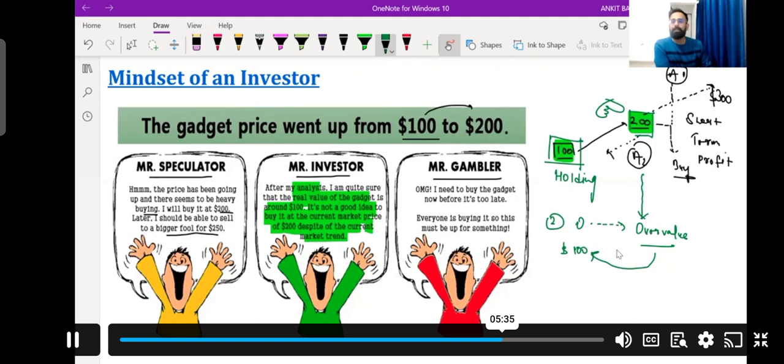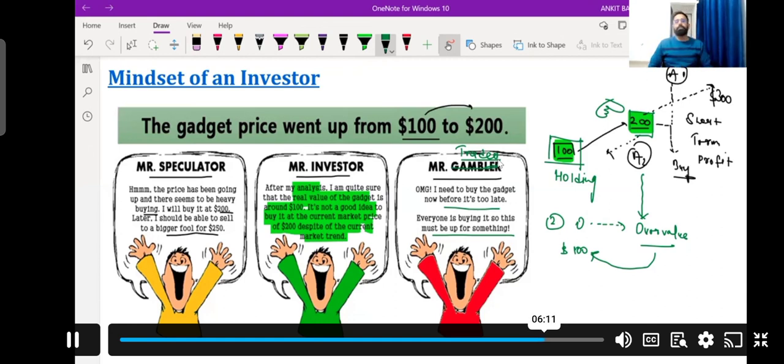Now if I talk about the gambler, what will the gambler be doing? You know who the gamblers are. So basically they will buy real products. They think, oh my god, I need to buy the gadget now before it's too late, everyone is buying, so this must be something further, right? Here, instead of gambler we can say trader, right? What does a trader do? Traders don't use their own brain, right? Traders and gamblers are similar. They go with the flow of the market. So if the market is buying, definitely they will be buying their stock. If the market is selling, definitely they will be selling their stock.